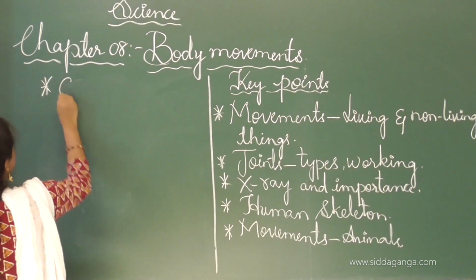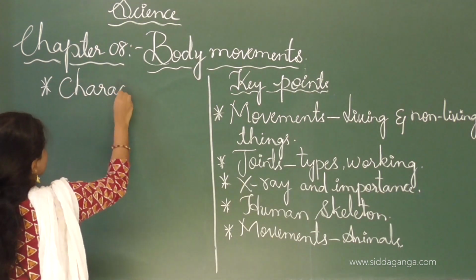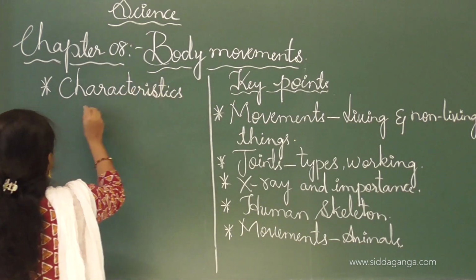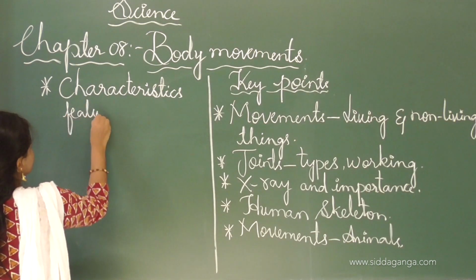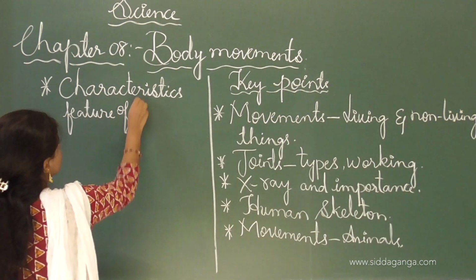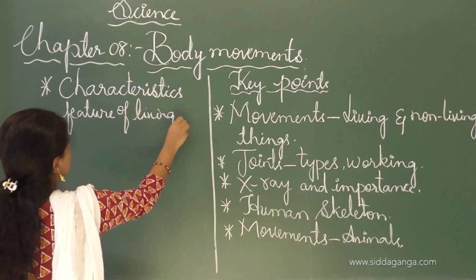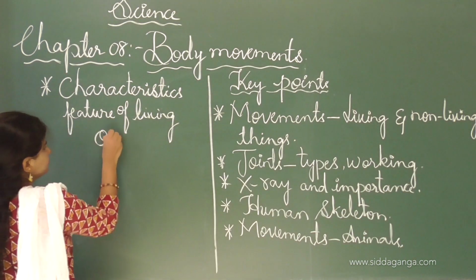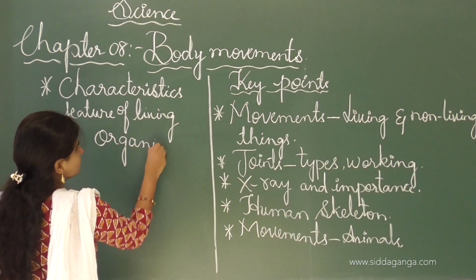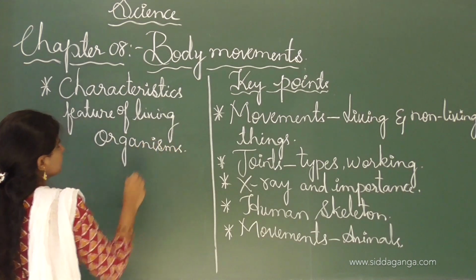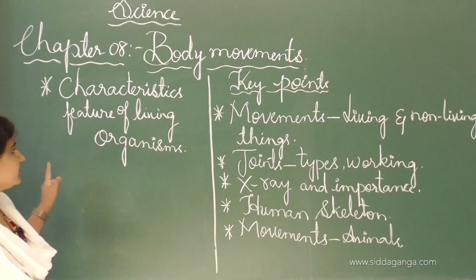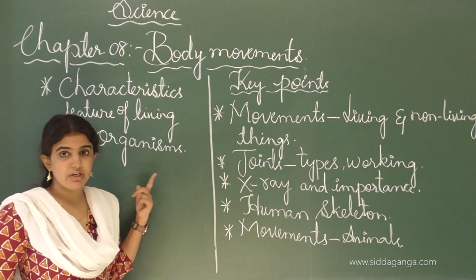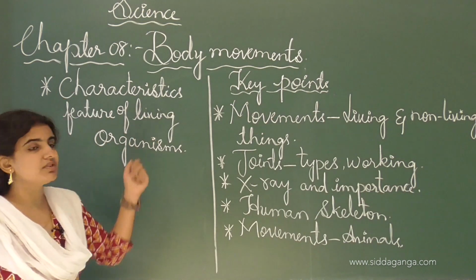Movement is one of the characteristic features of living organisms. See, movement is one of the characteristic features of living organisms. By looking at the characteristic features of the living as well as the non-living things, movement can be considered.